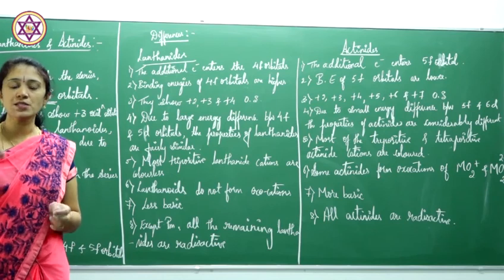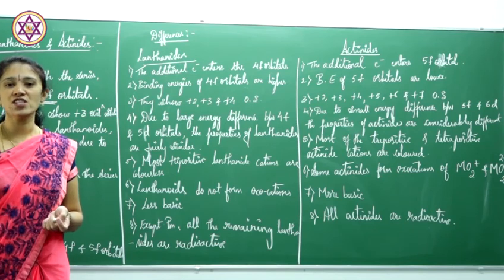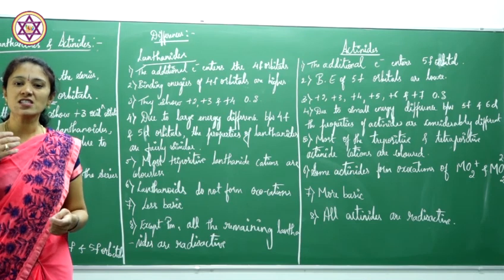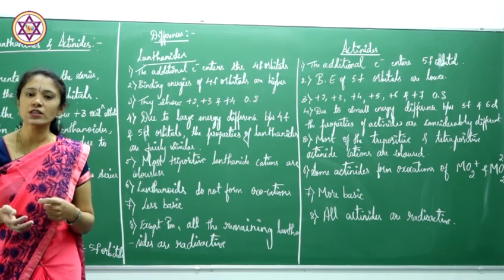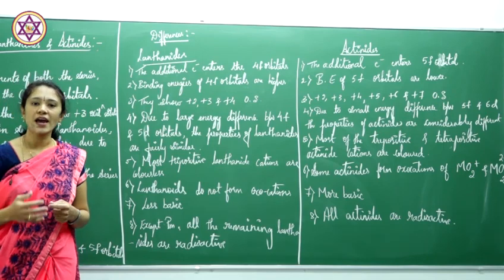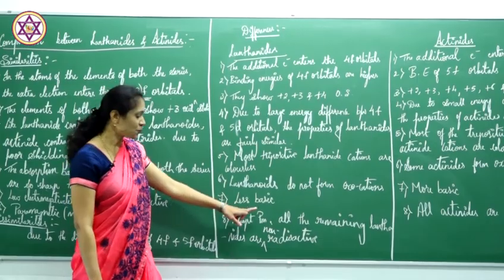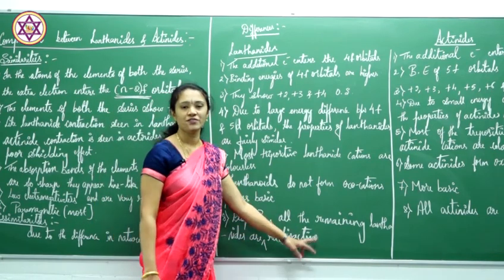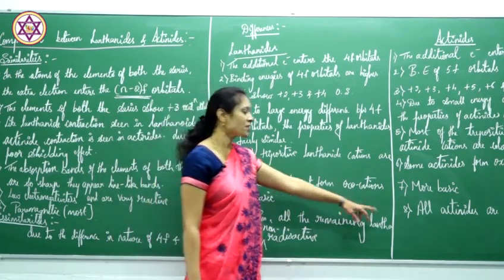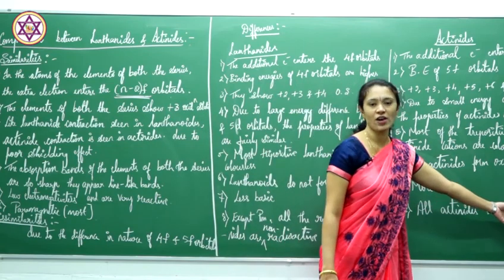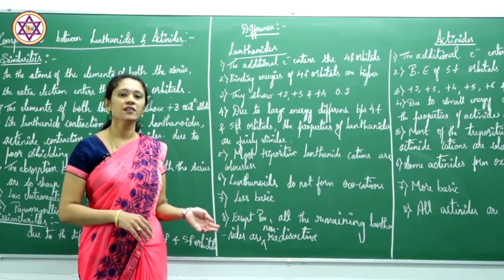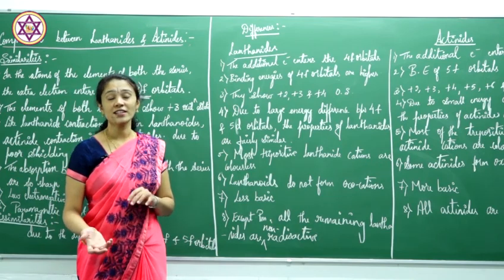I have completely explained all about the inner transition elements, that is the lanthanides as well as the actinoids. In the next class, we will continue with the next unit, that is organometallic compounds. Except promethium, all the remaining lanthanides are non-radioactive, but all actinides are radioactive in nature. This is about the actinides and lanthanides.